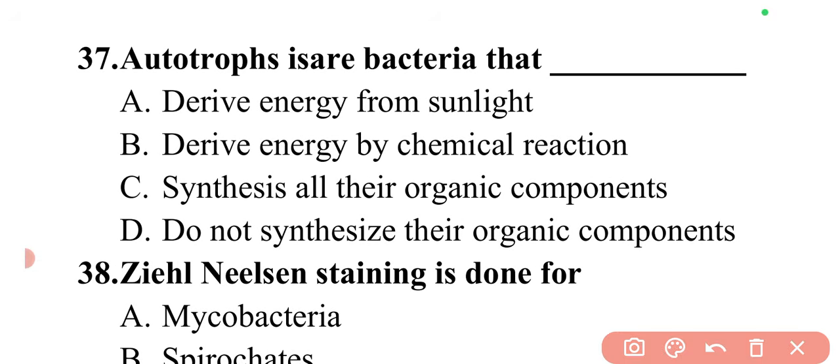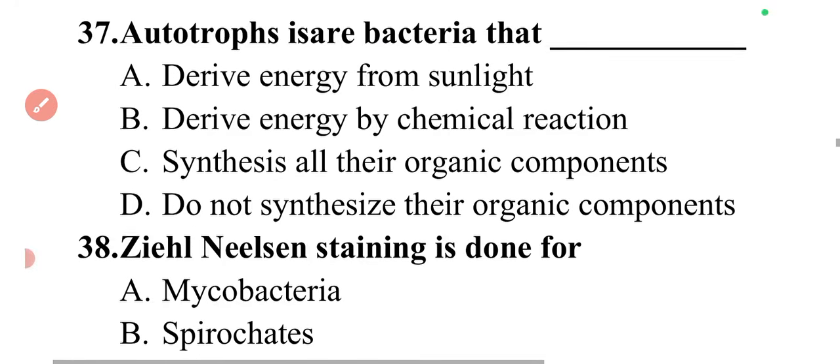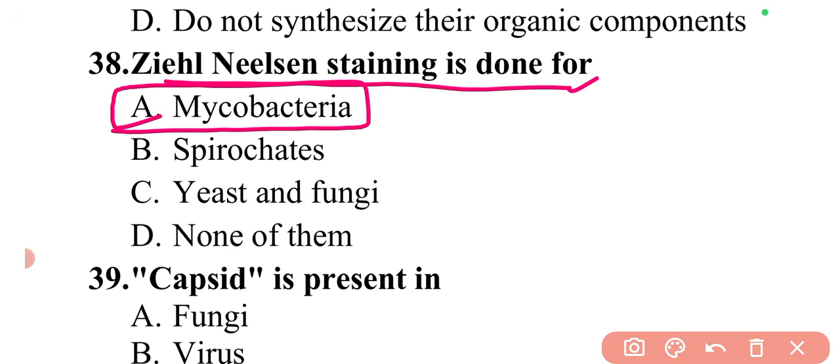So the question is, autotrophs is or are bacteria that. So autotrophs are those bacteria which synthesize all their organic food. Means they do not depend on some other organism. They synthesize all their food by itself. So they are the autotrophs. Next question is, Ziehl-Neelsen staining is done for. So Ziehl-Neelsen staining is a staining technique that is done for mycobacteria. So here option A is correct.